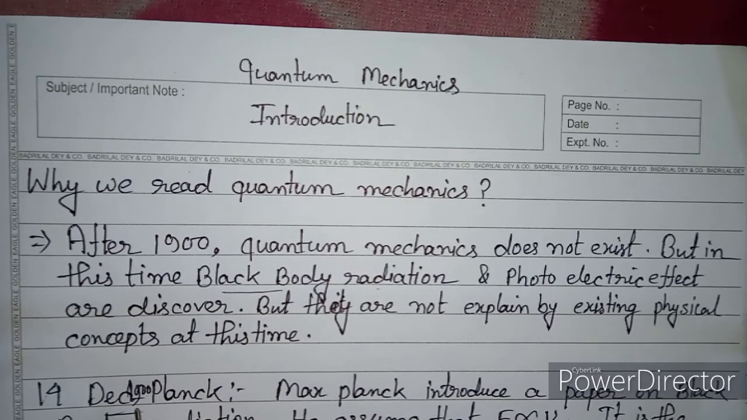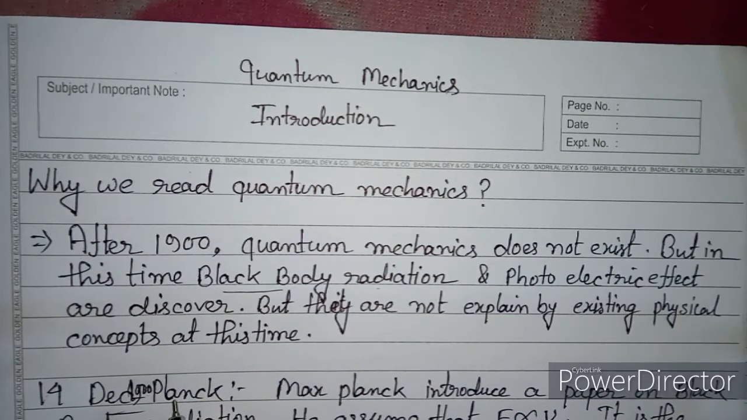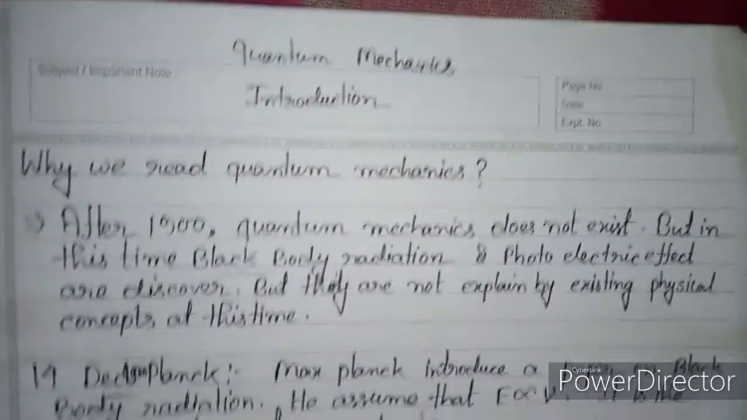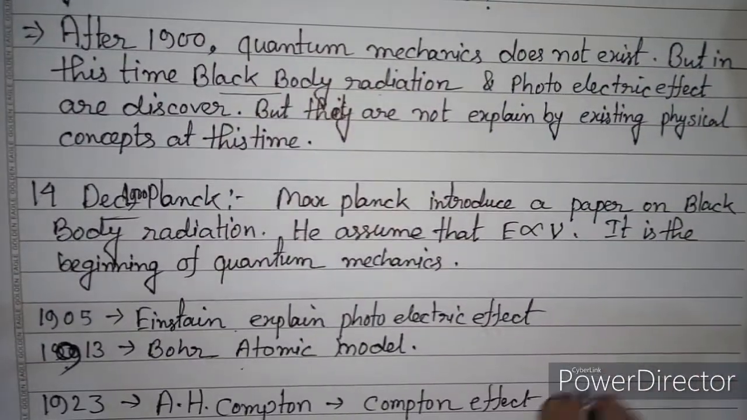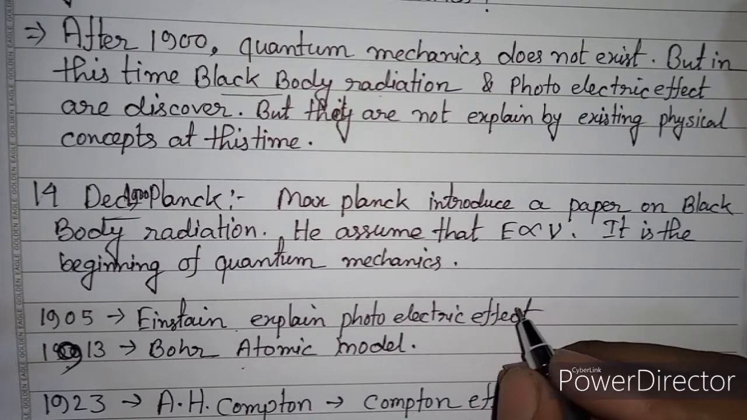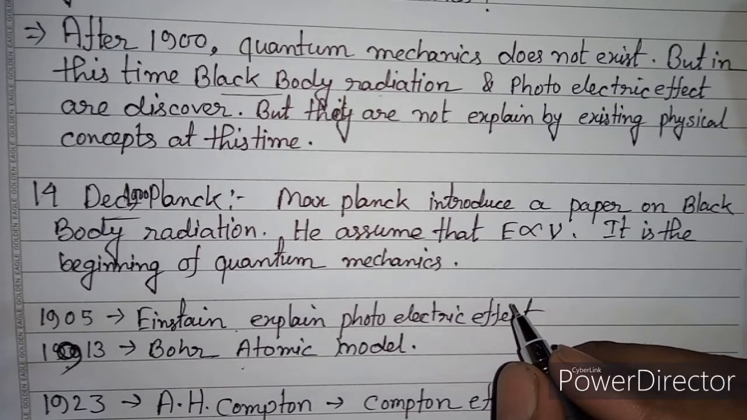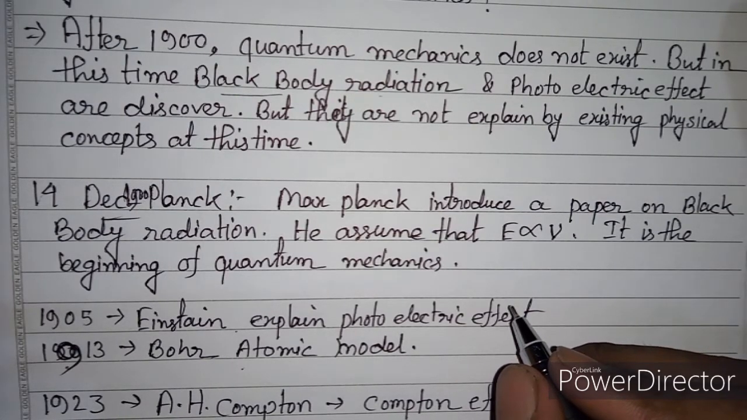To explain this, on 14 December 1900, Max Planck introduced a paper on black body radiation. In this paper, he assumed that energy is proportional to frequency. It changed the whole concept of physics.